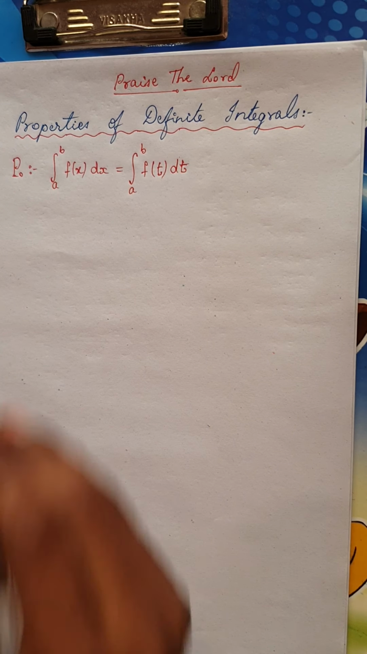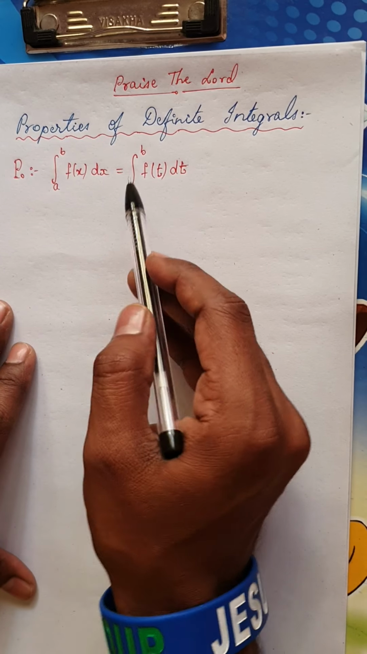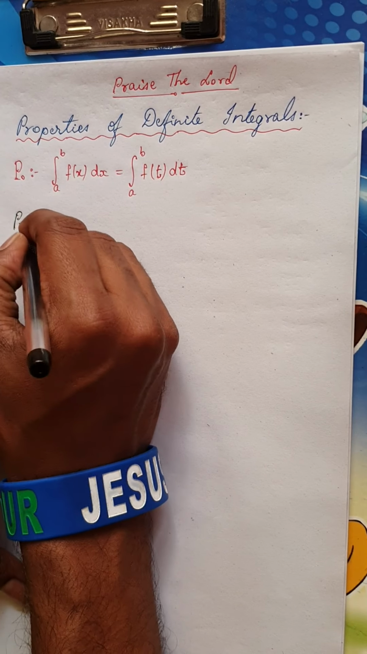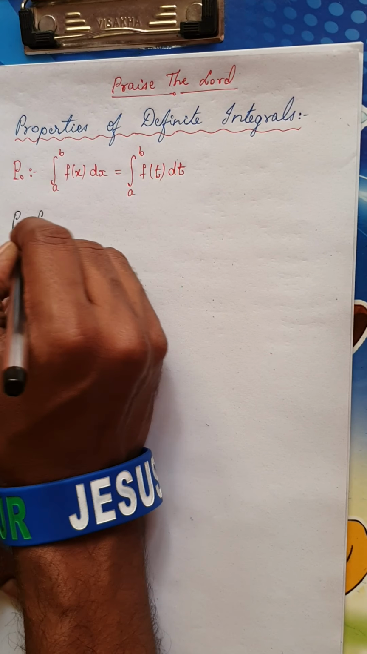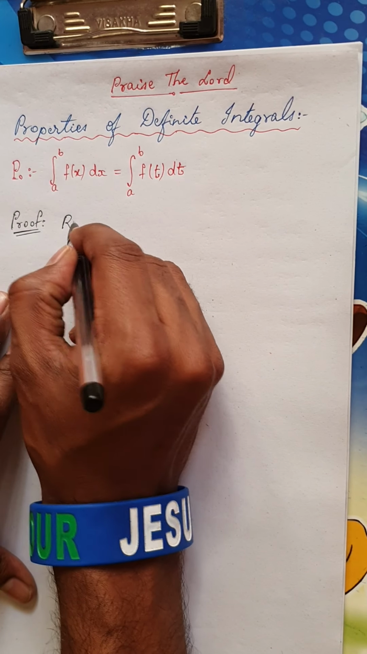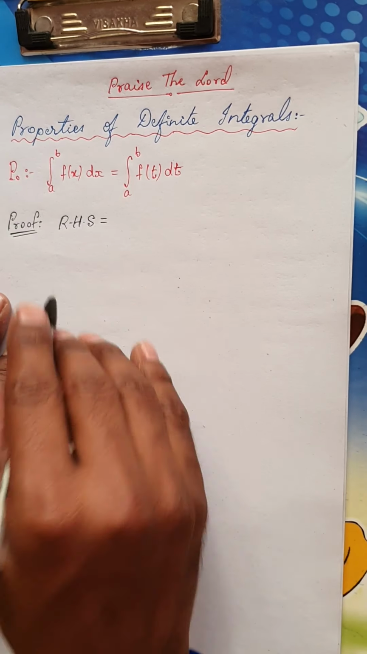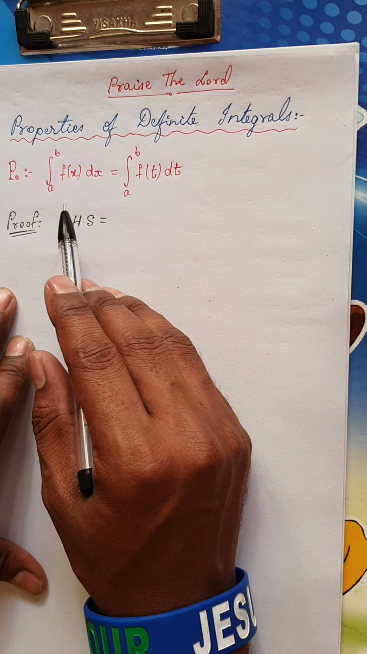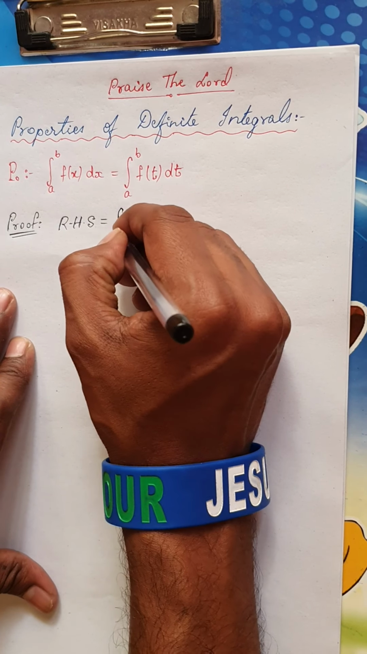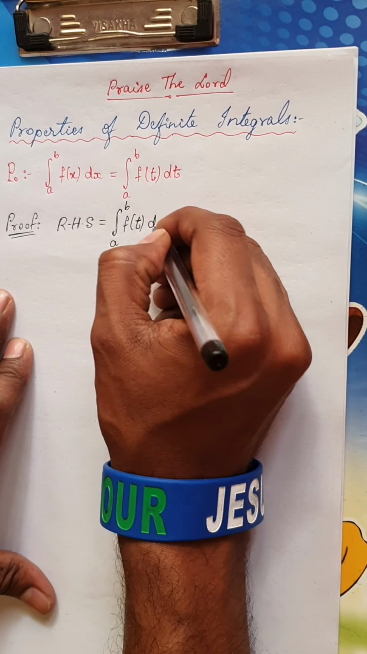Now let us prove this property P naught, where integral from a to b f of x dx can be treated as integral from a to b f of t dt. Coming to the proof part, it's a very basic proof. You can easily prove this. Now consider the RHS. Every time you need not consider the LHS. You can consider RHS and show the LHS, or consider the left hand side and show the right hand side. Now RHS is integral from a to b f of t dt.